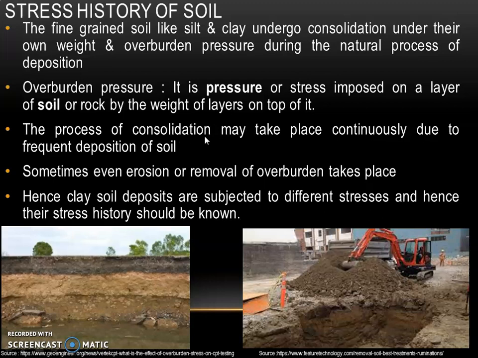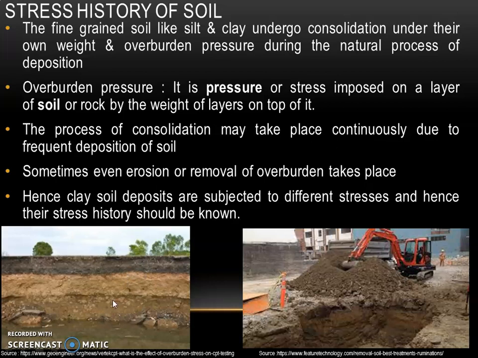The process of consolidation may take place continuously due to frequent deposition of layers of soil. Sometimes even erosion or removal of overburden may also take place. Hence, clay soil deposits are subjected to different stresses and their stress history should be known.